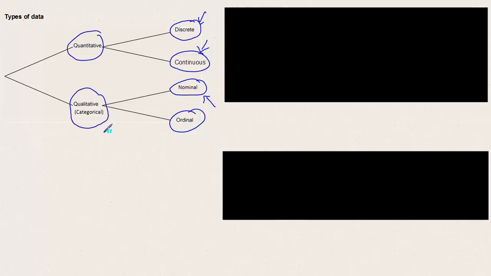Ordinal is also descriptive, but there's some sort of order. For example, when you get your report, you have grades A to E. Now it's inherent in this that you believe that an A is better than a B is better than a C, and so on. So there is order in that type of data.